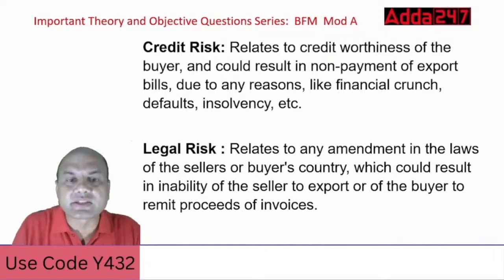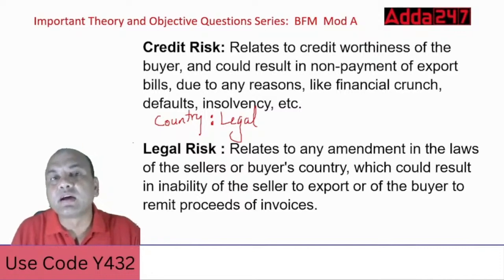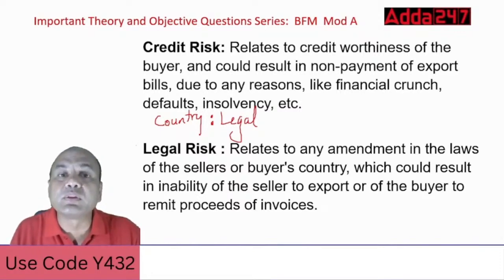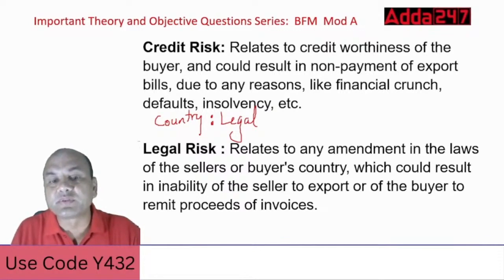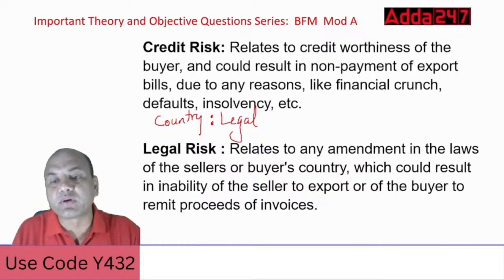Country risk can have various parts. It can have legal, like I just gave you the example of Afghanistan. The Taliban took over, and then it's their own laws which are going on. So it relates to any amendment in the laws of the seller's or buyer's country, which could result in inability of the seller to export or of the buyer to remit the proceeds, isn't it?